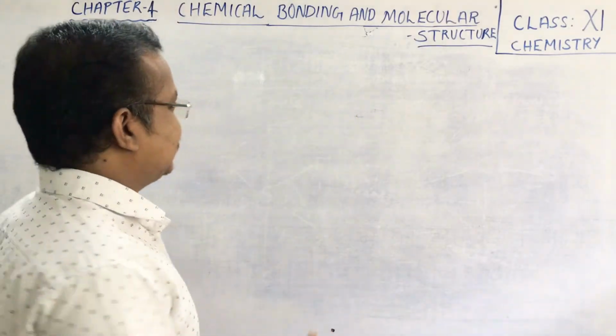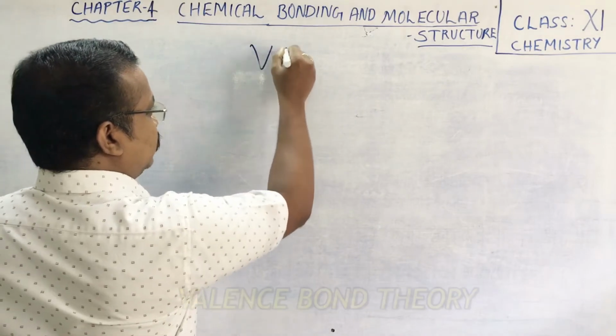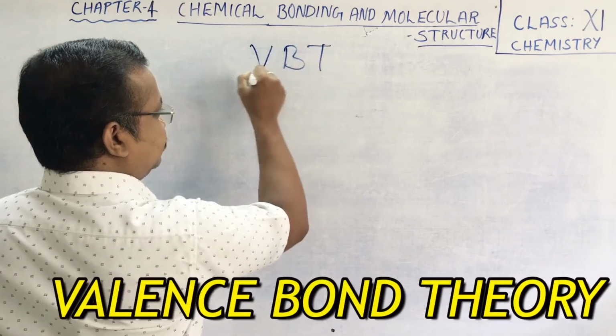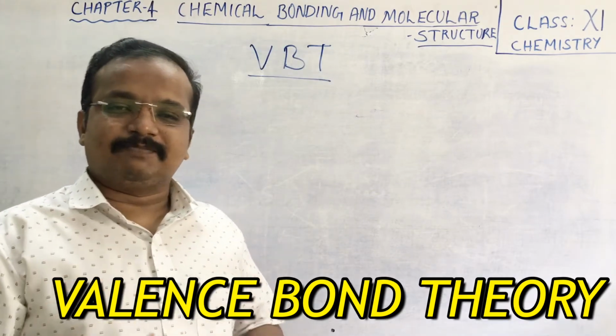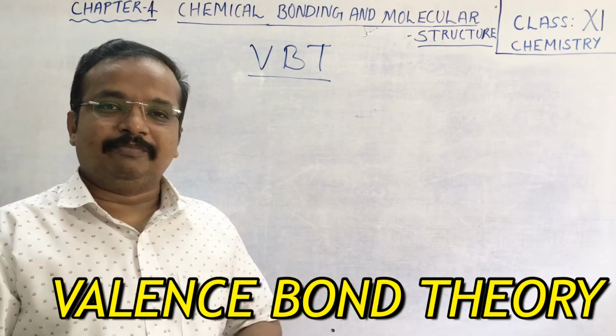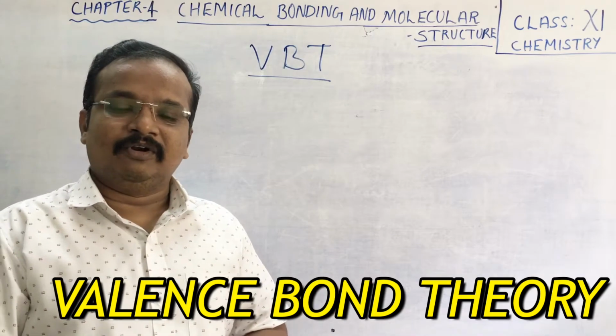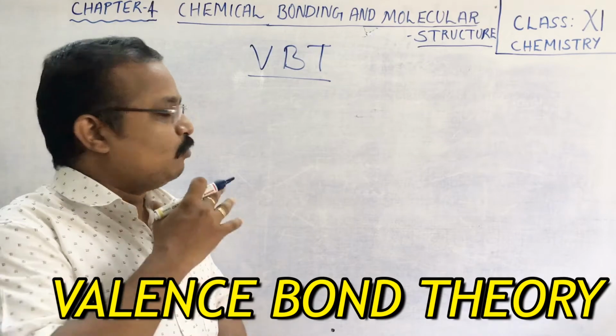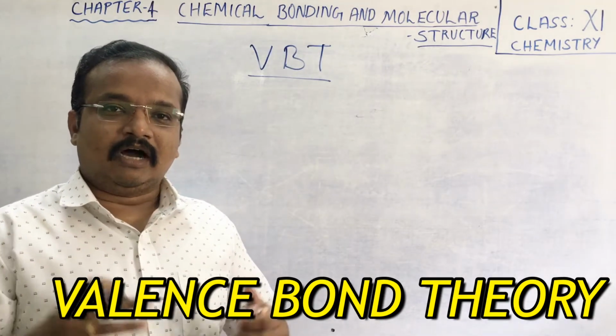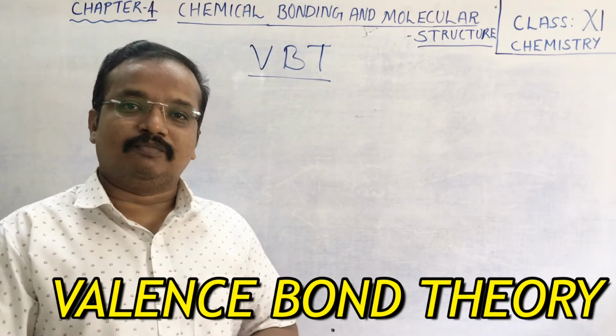Today we are going to discuss valence bond theory, VBT. In our last class, we already discussed VSEPR theory and how the shape of a molecule can be determined. We discussed it in detail. Today we are going to discuss valence bond theory, in which we see how it explains the formation of molecules.